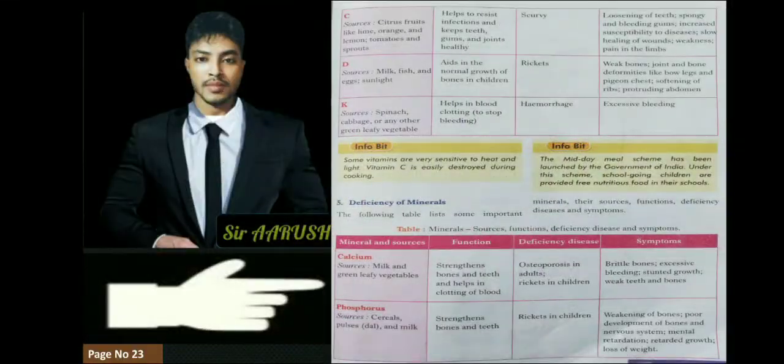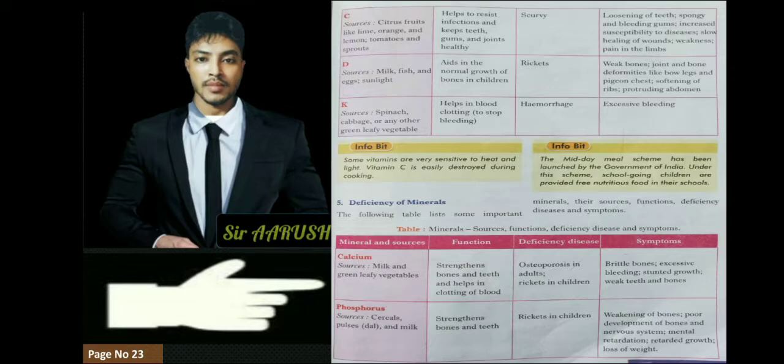And in the next page we will be learning about vitamin C. The sources of vitamin C are citrus fruits, lemon, orange, tomato, and it helps in keeping our teeth, gums and joints healthy. And the disease is scurvy. It causes loosening of the teeth, weakness, pain in the limbs and joints, and the teeth become loose and fall if we do not consume vitamin C.